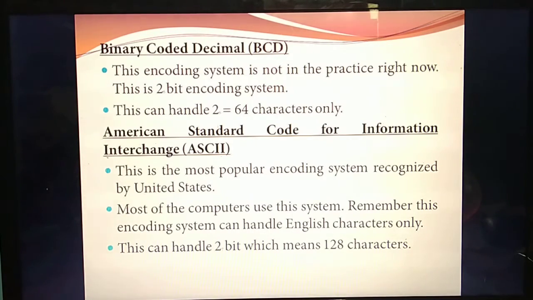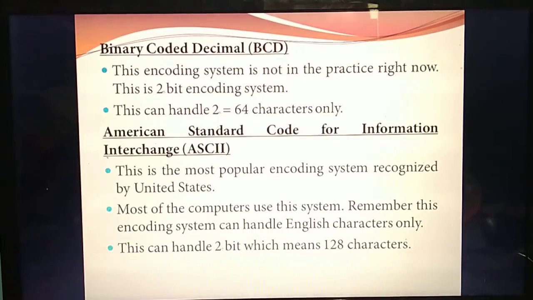This is just theory. Binary coded decimal, BCD. Now this encoding system is not in practice; we are not using this encoding scheme. Why? In this encoding scheme the numbers work as 2 power 6. What's 2 power 6? 64.